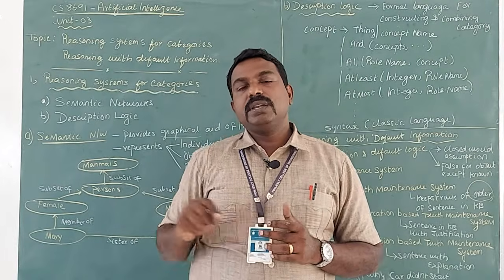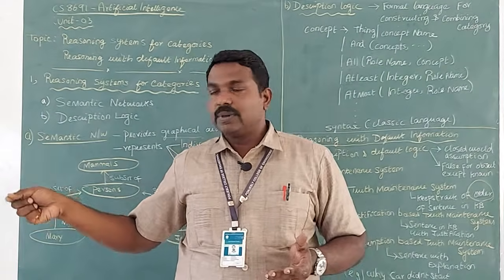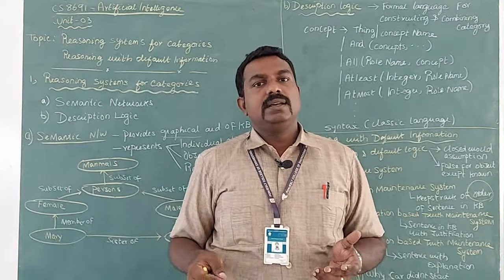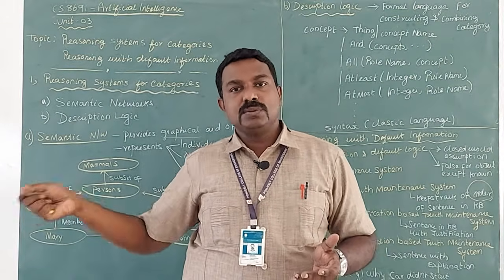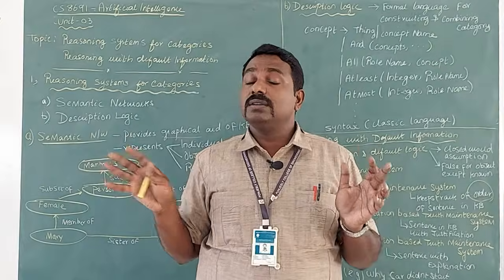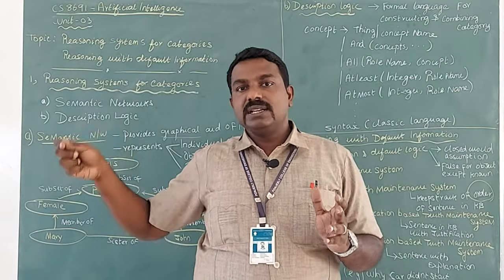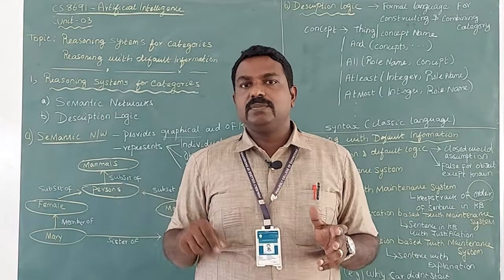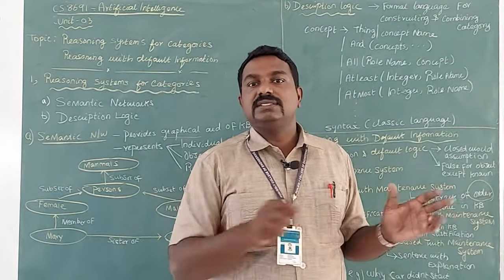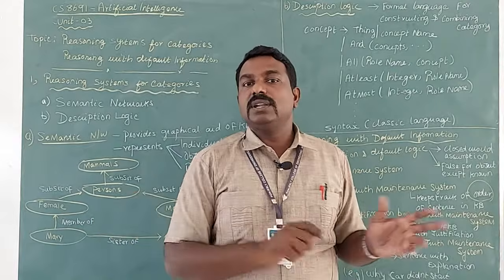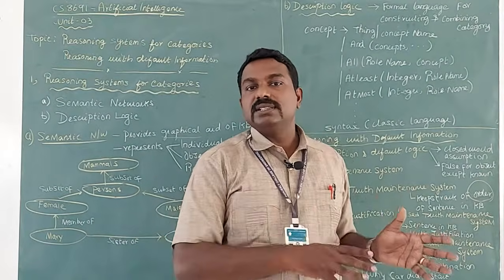Because maybe in this class a professor named P1 has entered, in the next class professor named P2 has entered. So all seem to be professors, but I am storing the same sentence again and again into the knowledge base, right? Professor has entered the classroom, professor has entered the classroom, or student A1 has entered the classroom, student A2 has entered the classroom.